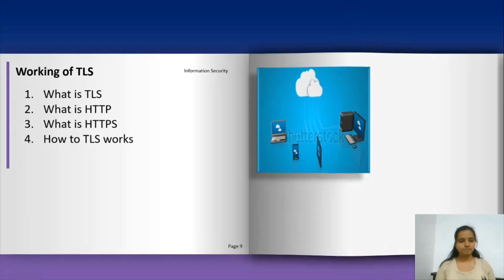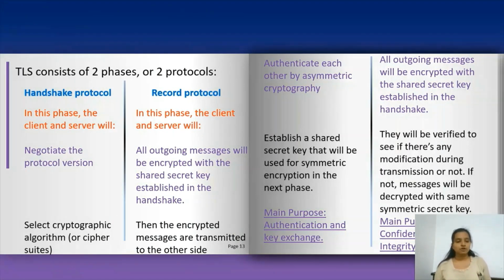Now let us see the protocols of TLS. There are two protocols of TLS, the handshake protocol and the record protocol. In the handshake protocol, the client and server negotiate the protocol version. In the record protocol, the client and server manage all outgoing messages, which will be encrypted with the secret key established in the handshake. In the handshake protocol, select the cryptographic algorithm or cipher which suits. In the record protocol, the message is encrypted and transmitted to the other side. In the handshake protocol, they authenticate each other by asymmetric cryptography.